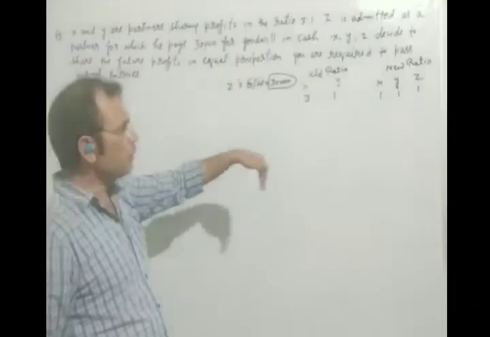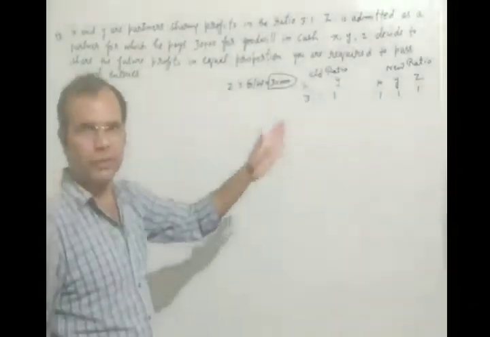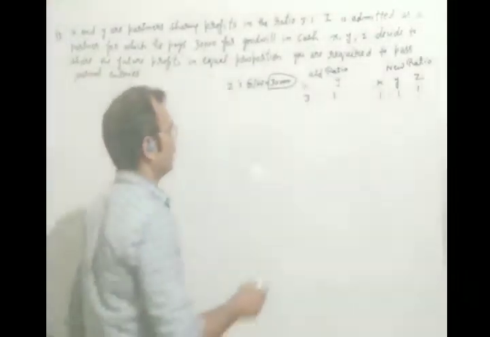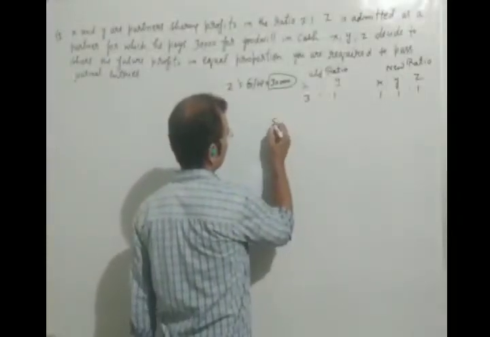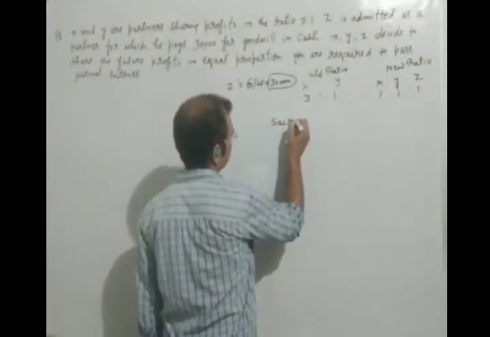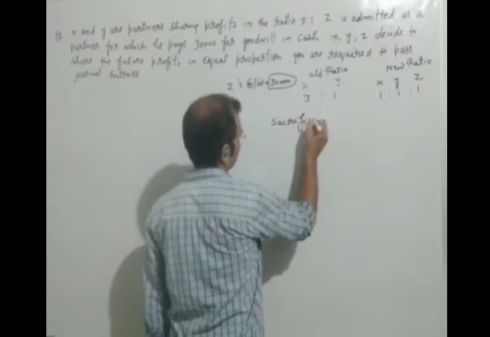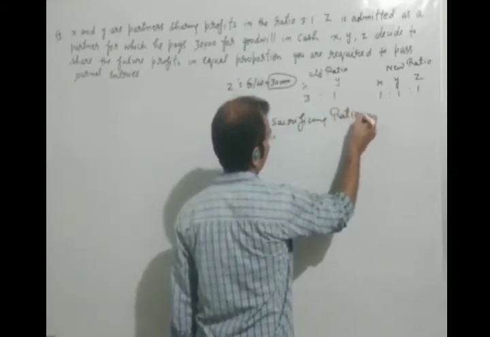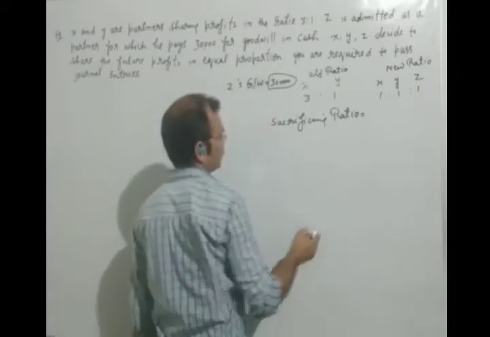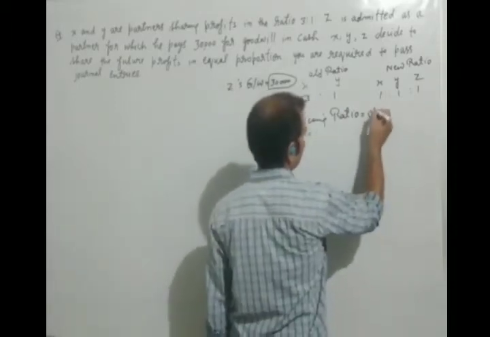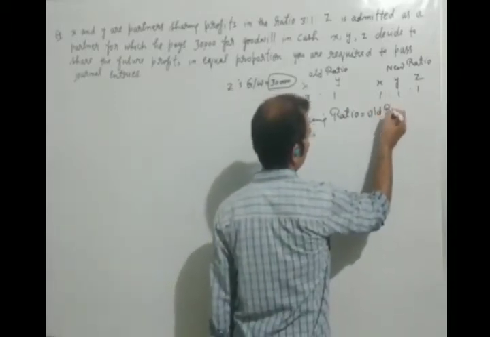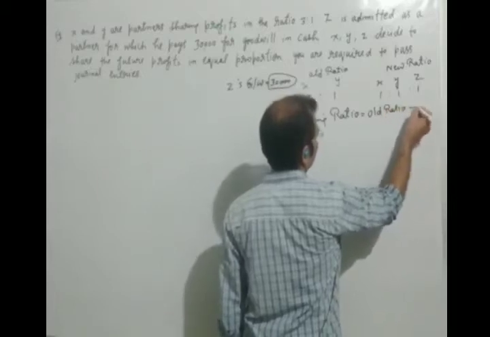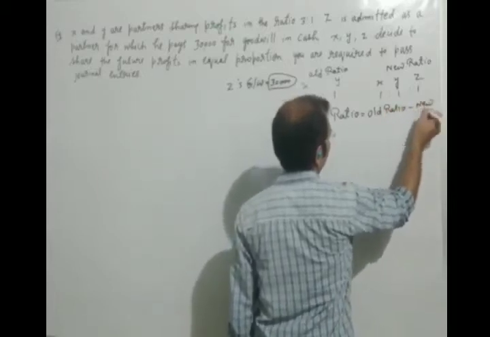Now, as you know, we will first find the sacrificing ratio. The formula for the sacrificing ratio is old ratio minus new ratio.